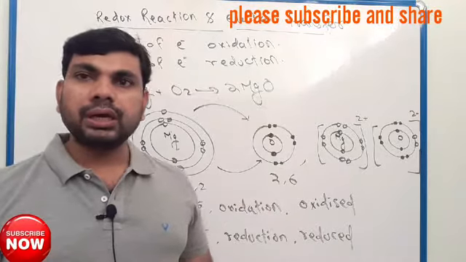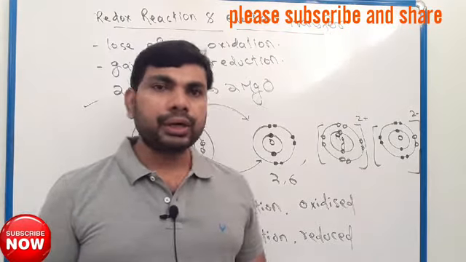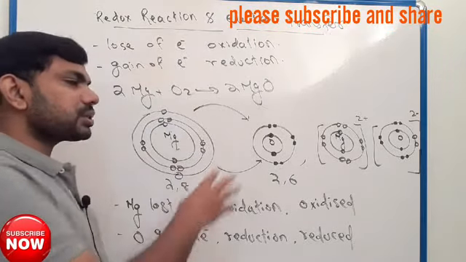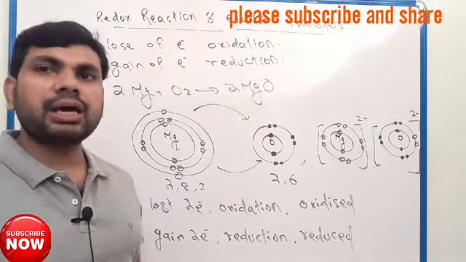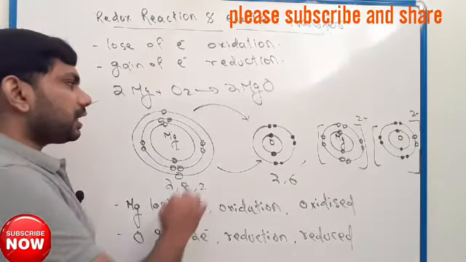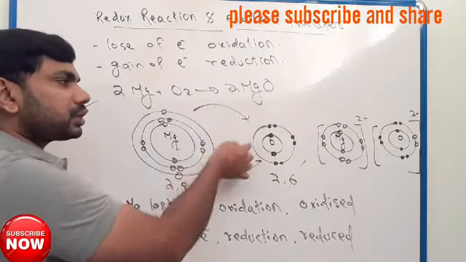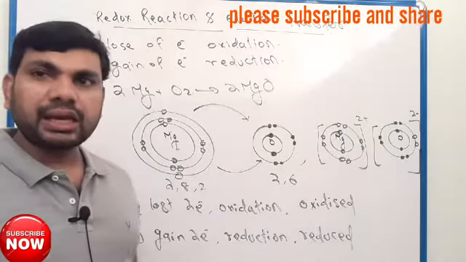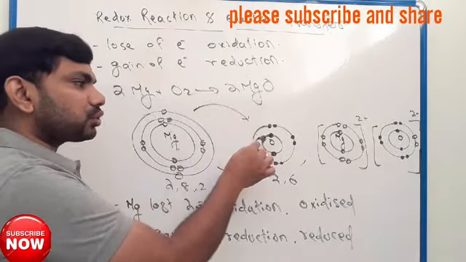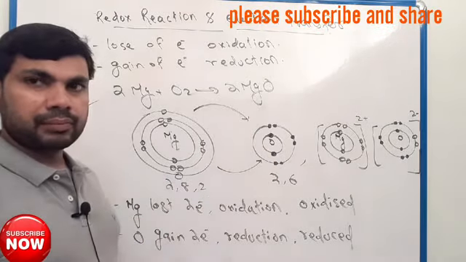Ionic compound means, we know magnesium is a metal and oxygen is a non-metal. Generally, metal loses electrons, metal transfers electrons to non-metal. Magnesium transfers electrons to oxygen.